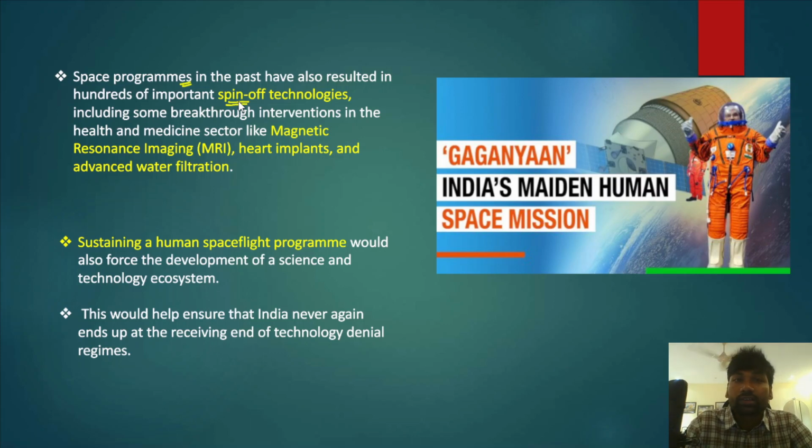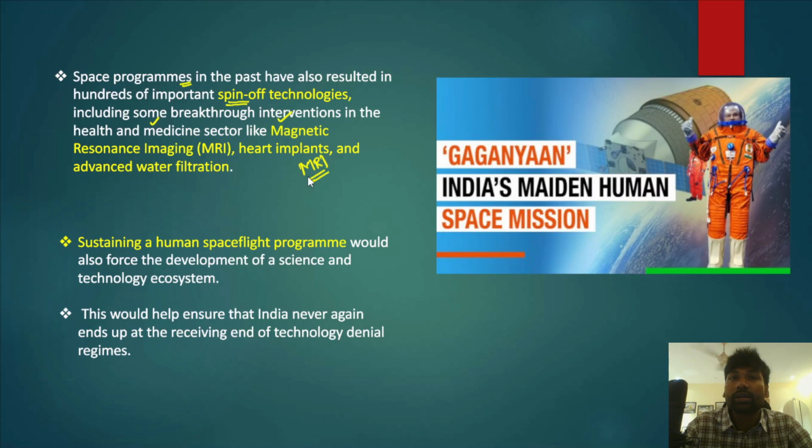So what are those benefits? For example, they have important applications in health and medicine. When I say health and medicine, applications include magnetic resonance imaging or MRI, heart implants, and advanced water filtration. These technologies are primarily derived from the space technologies. Such spin-off technologies will benefit the country as a whole.